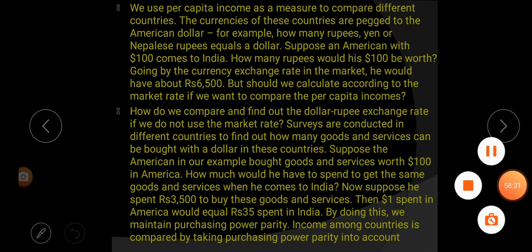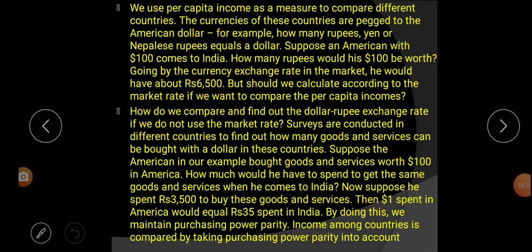Next paragraph. How do you compare and find out the dollar rupee exchange rate if you do not use the market rate?